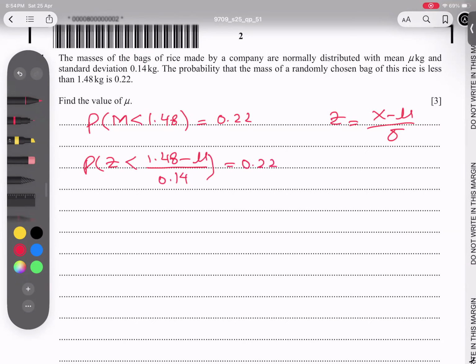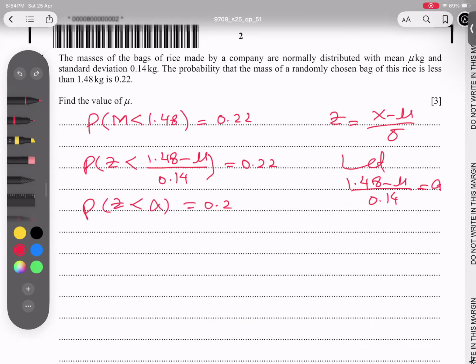Now students, we can do it easily. I assume this value is equal to A. I'm writing let (1.48 minus mu) over 0.14 equal A, to make it easy.